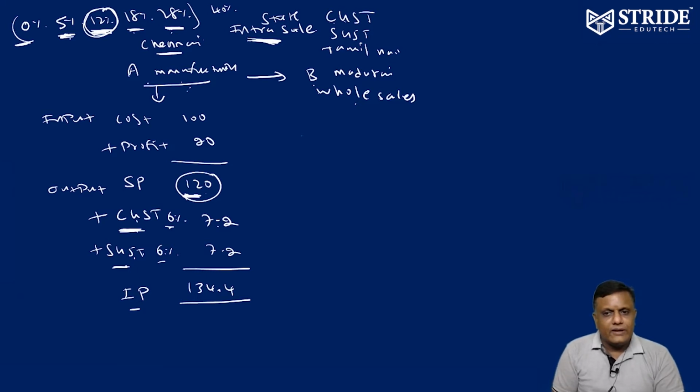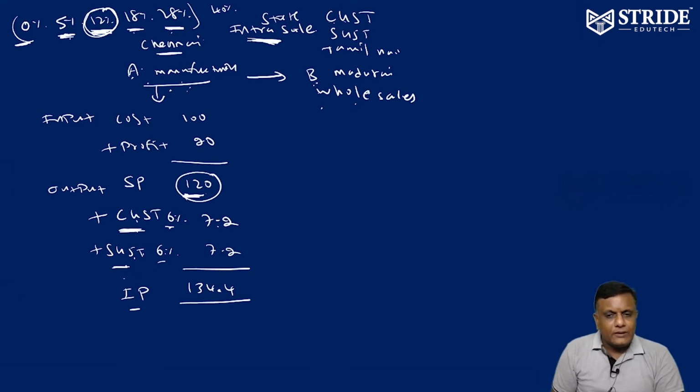Now this is intrastate. Therefore, two taxes are charged, one is CGST, another one is SGST. Now, A is selling goods to B at 120 plus CGST 7.2 plus SGST 7.2. What is the total price? 134.4. That is called the invoice price. Now, the payment part: B will pay to A 134.4.